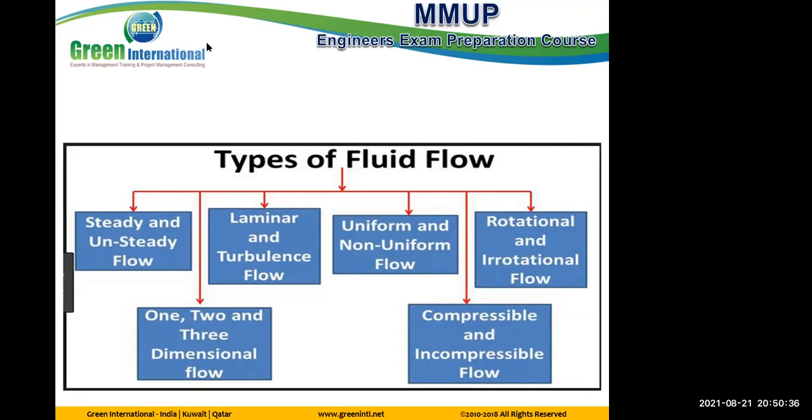Steady, unsteady, and uniform, non-uniform. Please focus with me on this point, especially because there is much confusion about it among many engineers. Velocity is a function of two parameters, x and t, partial x, partial t. Each one studies a different behavior of the flow. This one studies the behavior of the velocity with time, but this one studies the behavior of the velocity with x. And the two do not happen together.